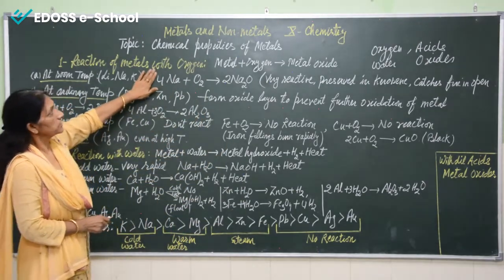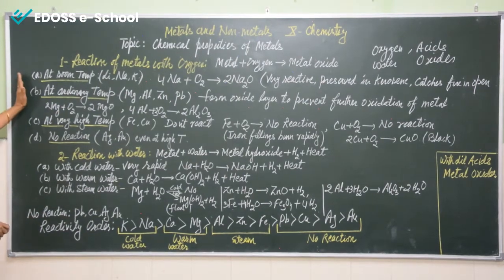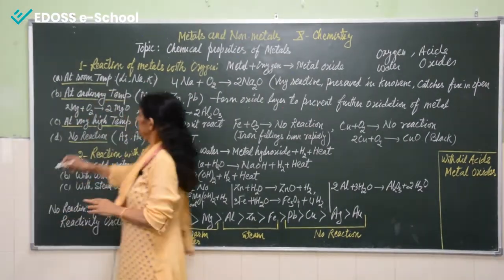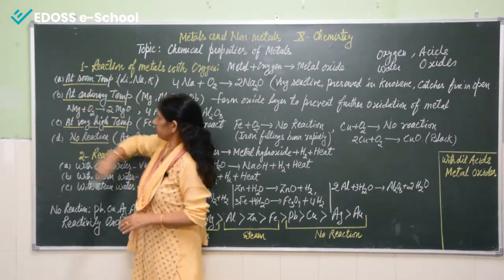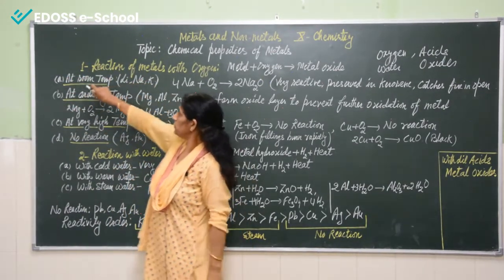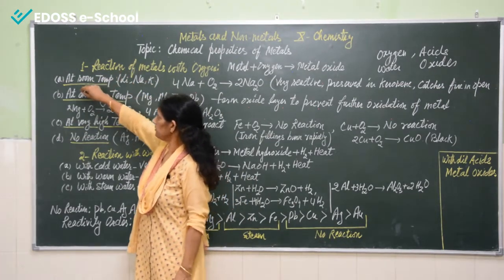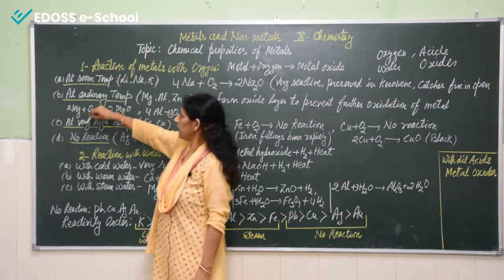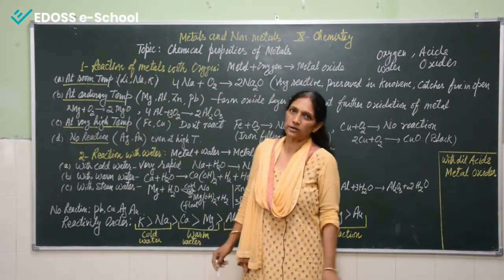So to understand this, we have divided this into 4 parts. We know that few elements react at room temperature, some react at ordinary temperature, and some react at very high temperature, while some don't react at all.